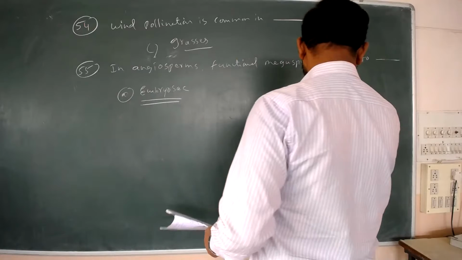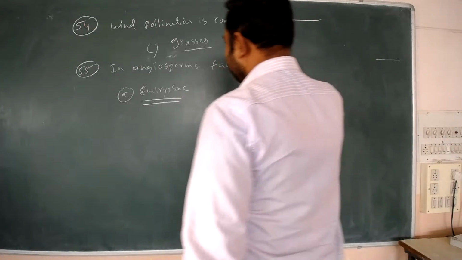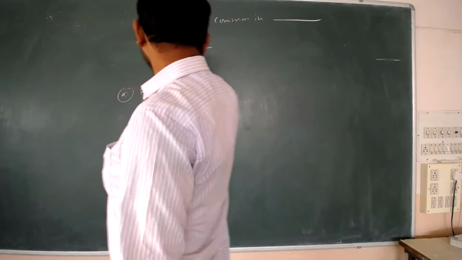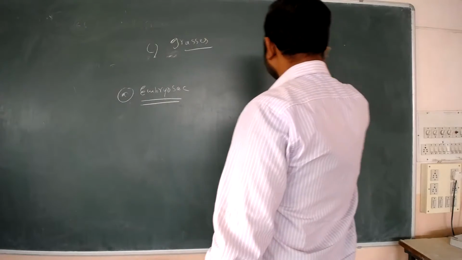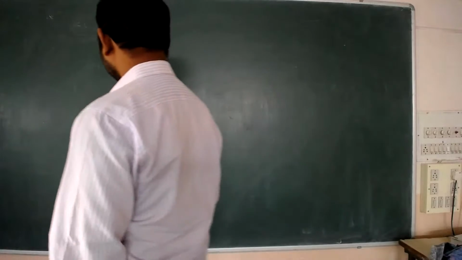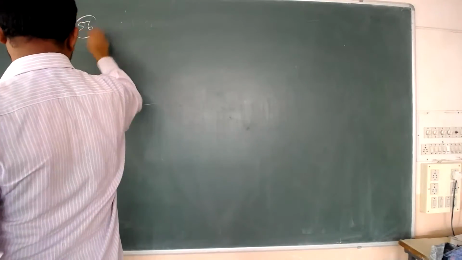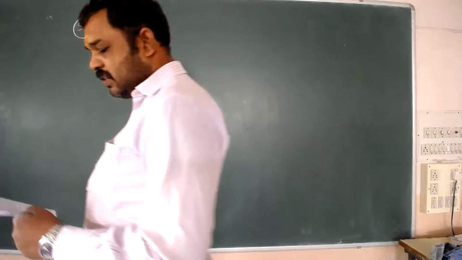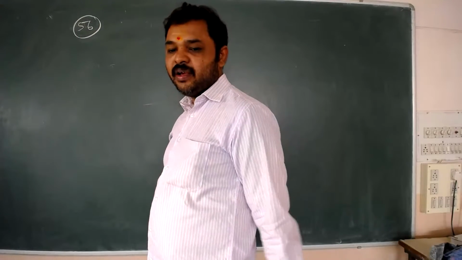Question number 56. What is common between vegetative reproduction and apomixis?